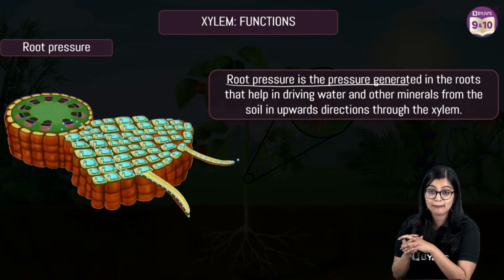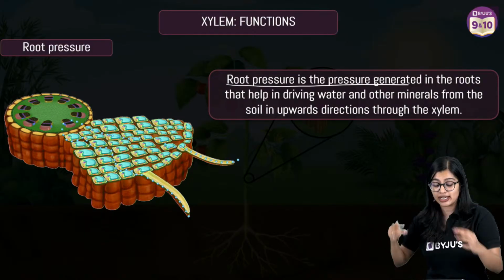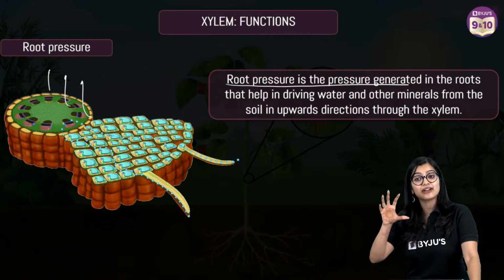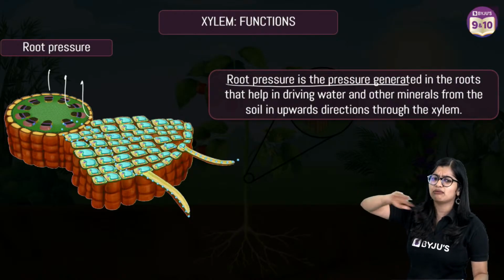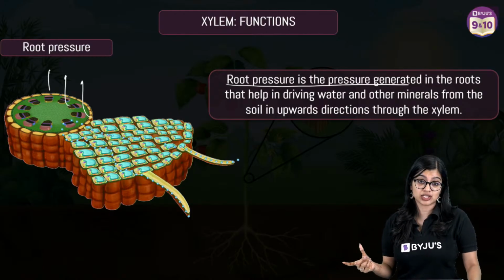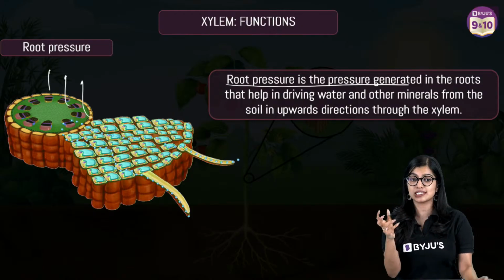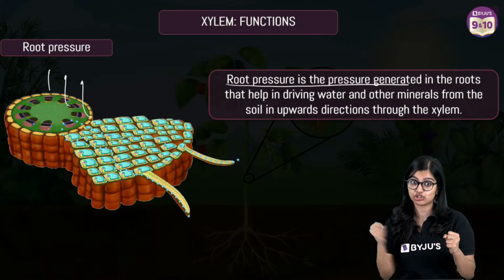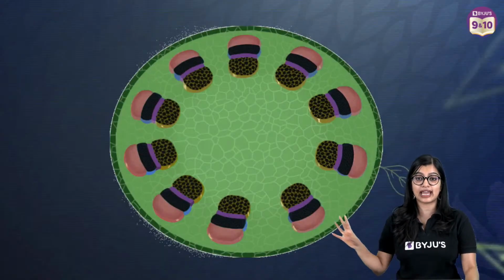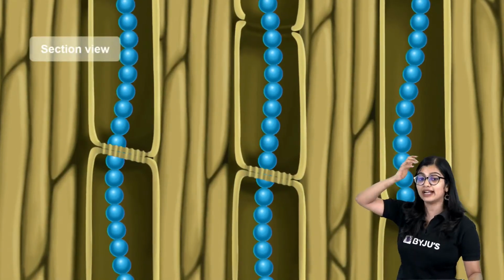Now, how is root pressure happening? Through osmosis, exactly. Root pressure gets generated, and this pressure will aid in the transport of water. In smaller plants, or not very small plants, this kind of happens. It's not active transport. Active transport is for the minerals, but osmosis happens for the water. Osmosis is movement of water from a region of high concentration to low concentration. Ultimately, it will reach the vascular bundles, and through tracheids and vessels, it will get transported.